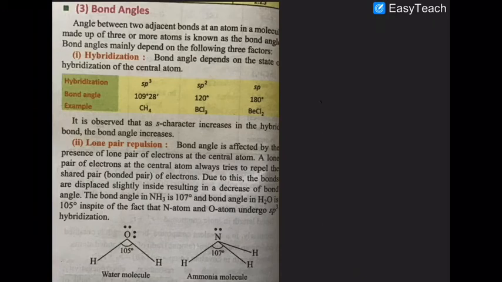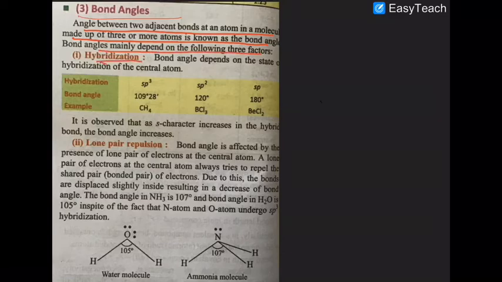Now the next property is about the bond angles. We already discussed it in Drago's rule, but still we have to find more of that. The angle between two adjacent bonds in a molecule, when the molecule is made of 2 or 3 or more atoms, is known as the bond angle. The bond angle mainly depends upon the following.